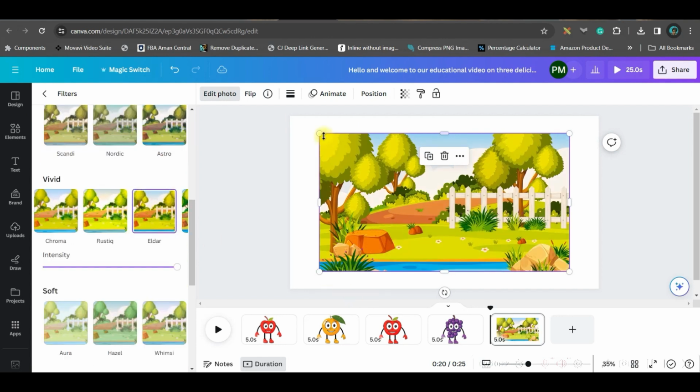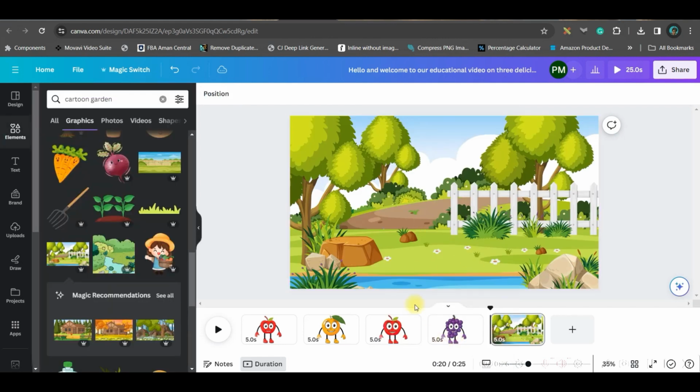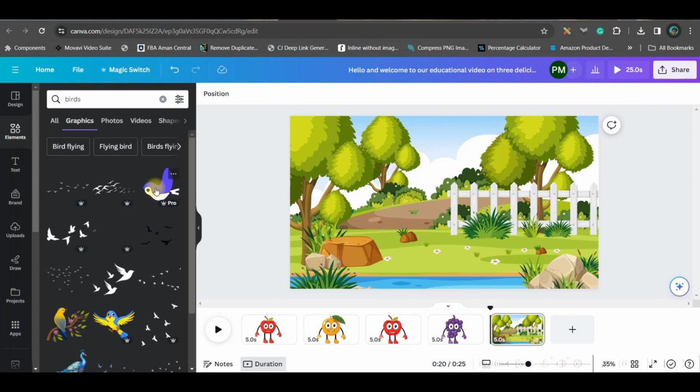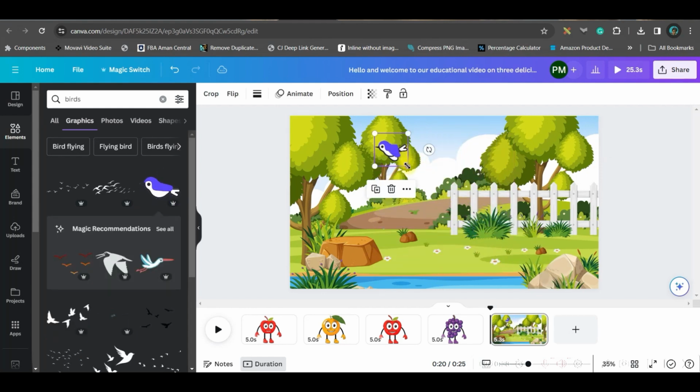So I'm getting this filter from here. Then simply right click and set it as background. Now we will be going for birds. You can take any bird. I'm taking this one since this is animated. Make it small and you can give it an angle also.